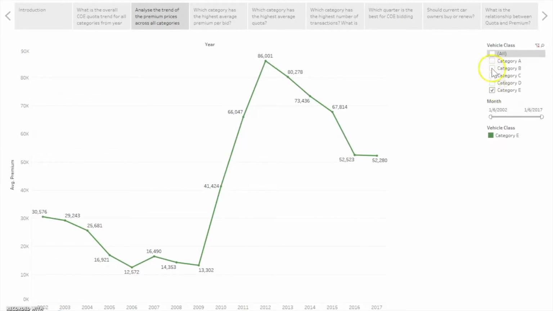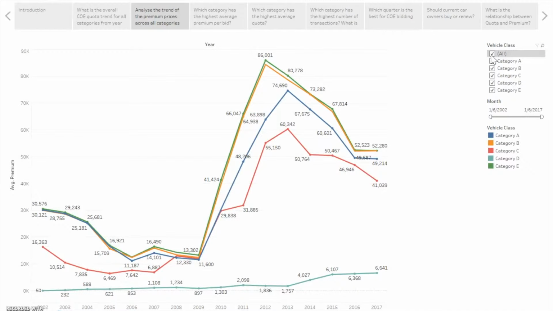So for the second question, which categories' average premium remain constant and decrease the most and why? Based on figure 1.3, category D, the motorcycles, has remained comparatively constant as compared to the other categories. Category D has increased the least from 2012 onwards. This is because the demand for category D vehicles is relatively low and constant throughout the years, and that's why the premium is also relatively constant.